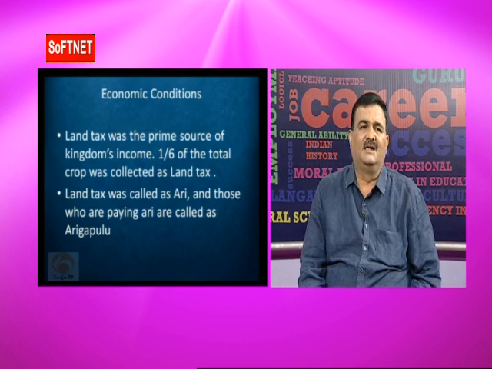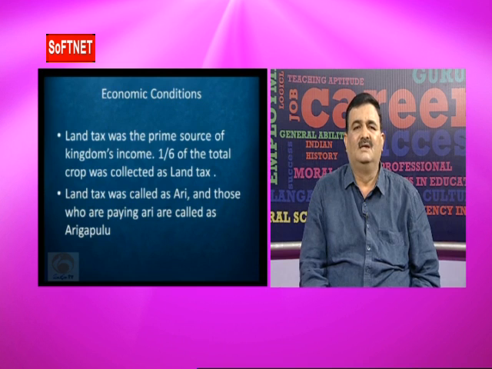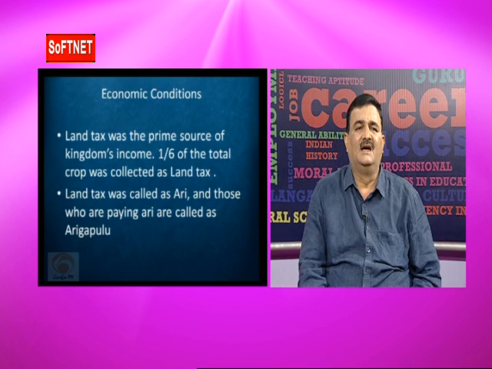Next, economic conditions. Land tax was the prime source of the kingdom's income. In those days, the chief income of the state was the land revenue. At the time of the Kakatiyas, they collected one-sixth of the gross produce as land revenue or land tax. The land tax was called Ari, and those who paid this tax were called Arigapulu.